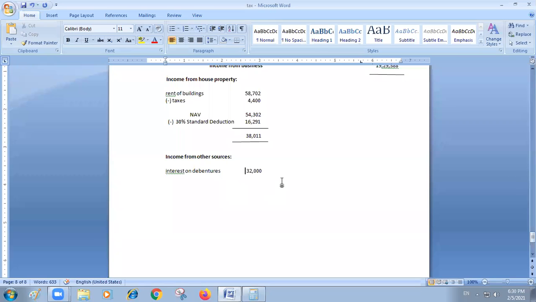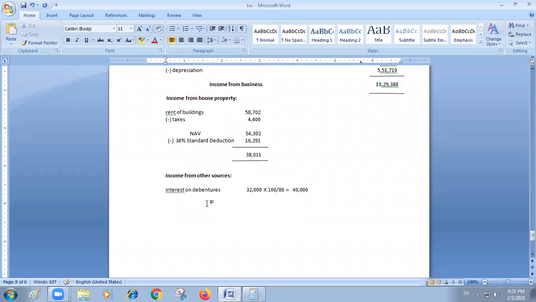So how is the gross amount calculated for interest on debentures? I am doing it. Please kindly understand that whatever interest is given under the income side, you have to multiply it with 100 divided by 80. Only that gross amount you have to show as income from other sources. So you calculate 32,000 into 100 by 80. What is that gross amount? 40,000. Okay, thank you.